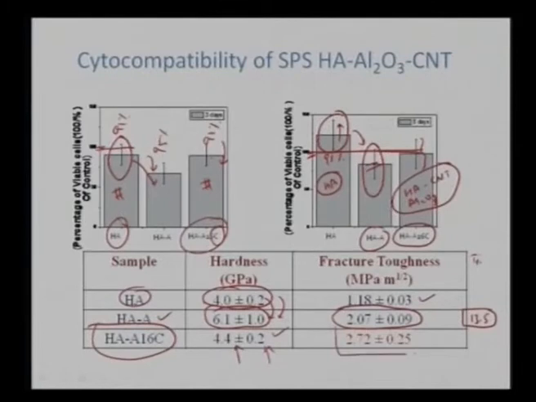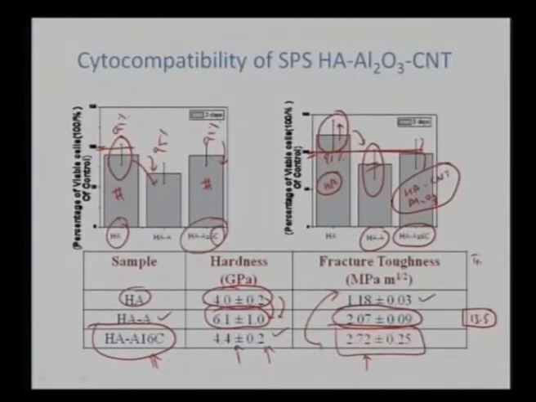So in that manner we are able to achieve hardness similar to what we get for hydroxyapatite, but now the fracture toughness, which is the limiting factor for hydroxyapatite application, we can achieve an improvement of more than 100%. So we are at approximately 1.3, 1.4. The approximate improvement in the fracture toughness is approximately 2.3 times, or more than 100%. So that is the criticality that we can attain by the carbon nanotube addition in the